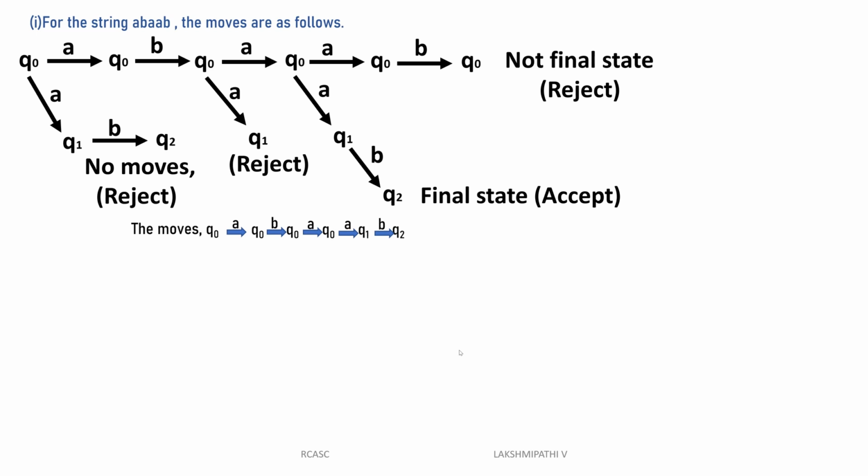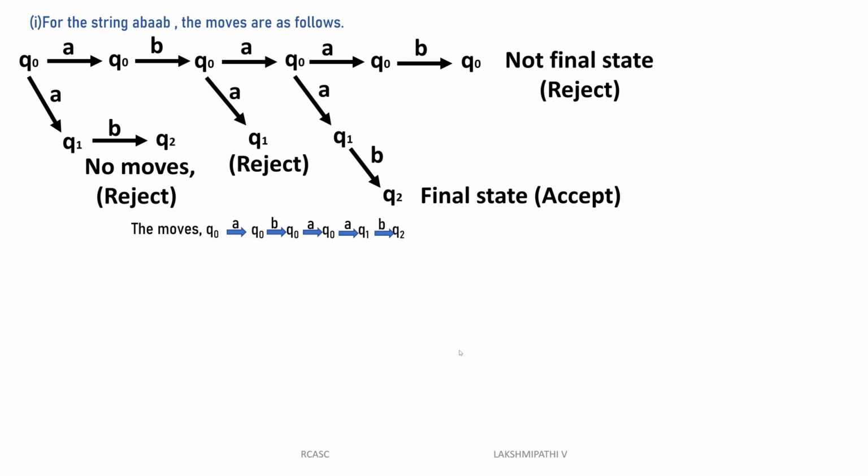See, for example, start with Q0 of A is Q1, Q1 of B is Q2, then no moves, so it will be rejected. Then once again Q0 of A is Q0, Q0 of B is Q0, Q0 of A is Q1. Then after that you can't read B, so that path also will be rejected. Then once again, Q0 of A is Q0, Q0 of A is Q1, Q1 of B is Q2. Q2 is the final state. After reading all characters of the string, the machine is in the final state, so it will be accepted. See, this is the way we can go about finding it. That is only the confusion of non-deterministic finite automata.